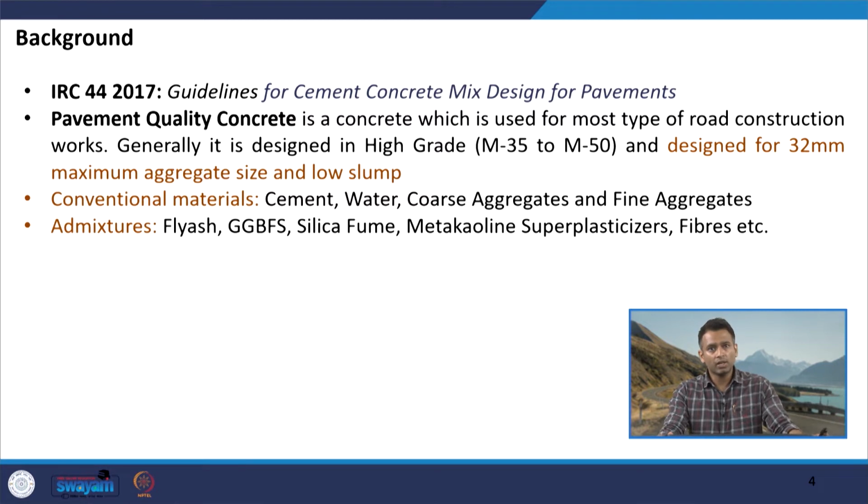Admixtures can be of various types. We have already discussed these common admixtures. We have understood their production process and how they react in the concrete mixture to provide strength. So, these admixtures include fly ash, granulated blast furnace slag, silica fume, and metakaolin. We can also use superplasticizers or plasticizers, and there are provisions for using fibers in different forms in the concrete to increase the strength or to achieve certain desirable properties.